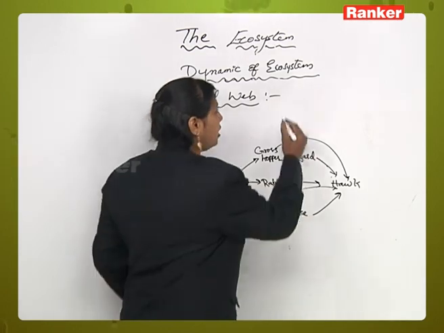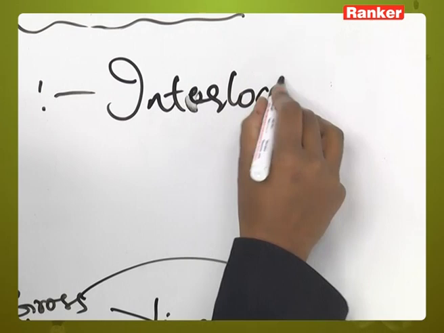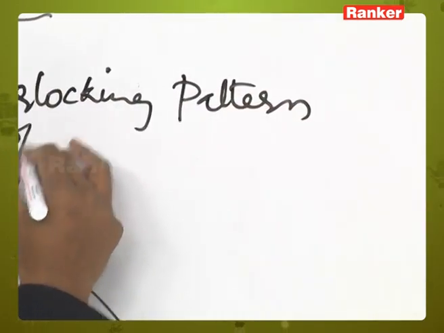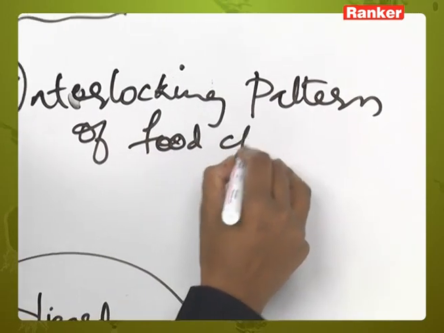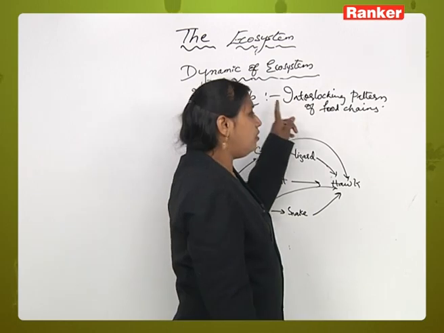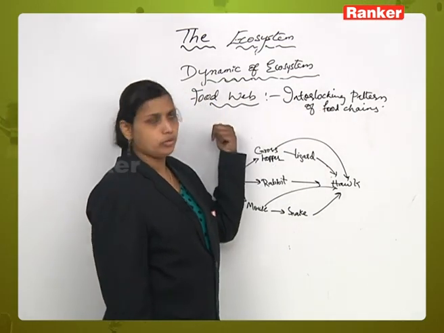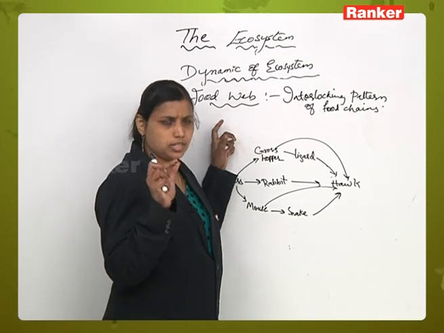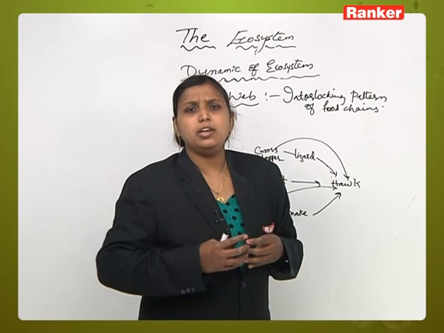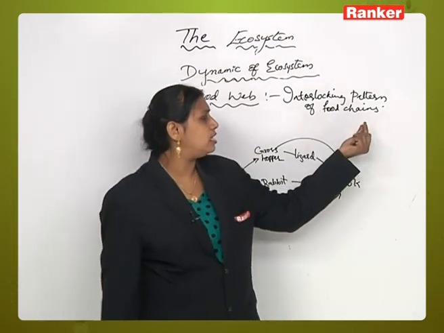The interlocking pattern of food chains is called a food web. This is the definition of food web. Basically, a food web is nothing but the interconnection or interlocking pattern between different food chains, which appears in the form of a web.